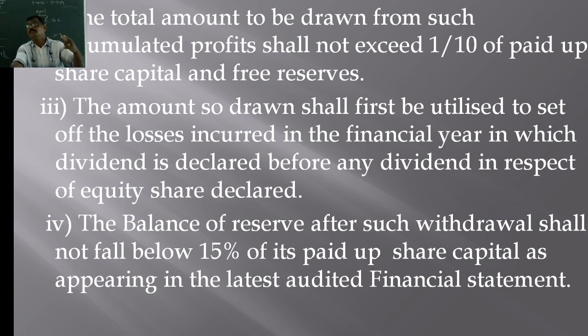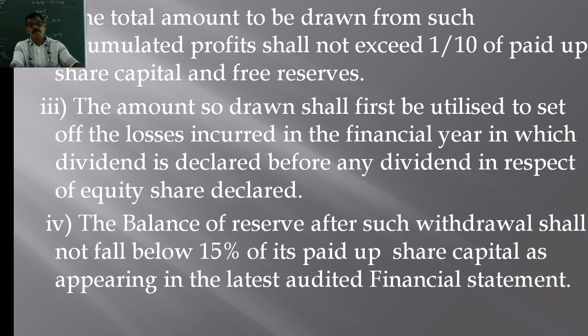So these conditions are applicable, right? These conditions are applied in order to declare dividend out of the general reserve. So, declaration of dividends out of the general reserve, right? 4 conditions are here. One is, in order to declare dividend out of the general reserve, the rate of dividend should be not more than the average rate of dividend declared by the company in the previous 3 years.